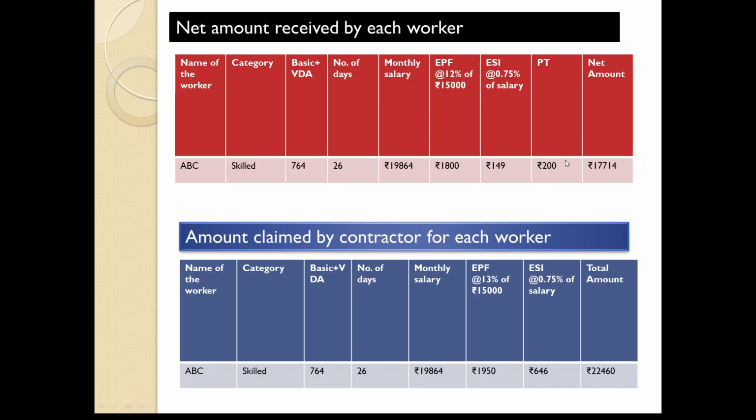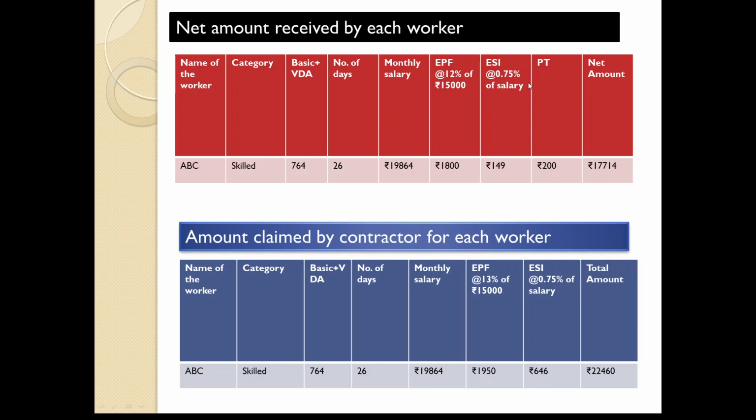Sometimes what will happen, you may deduct the 200 and you don't submit the proof of deposition of professional tax. Then this 200 is going to the pockets of contractor. And sometimes what will happen, he will deduct 3.25% of salary as ESI from the worker salary, and he is going to contribute 3.25%. Sorry, this is actually 3.25. There is an error here. 3.25% here, and this is 0.75.